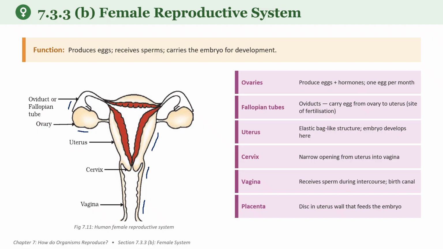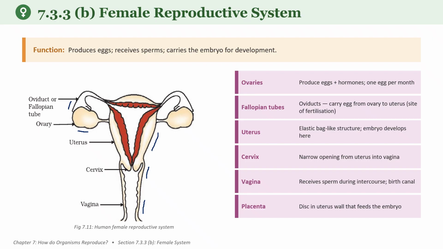Next part is the fallopian tube, another name is oviduct. This transports the egg to the uterus and it is the site of fertilization. Here only the fusion of the gametes, male and female gametes, takes place, right children? So it happens in the oviduct, that is our fallopian tube. Then comes the uterus, an elastic, muscular organ where the embryo develops. It provides protection and nourishment to the growing baby.